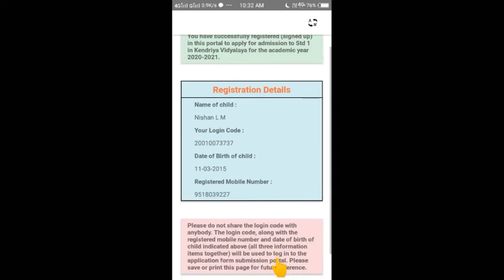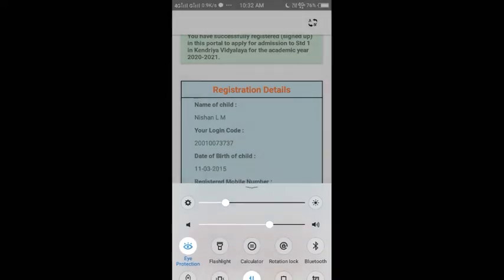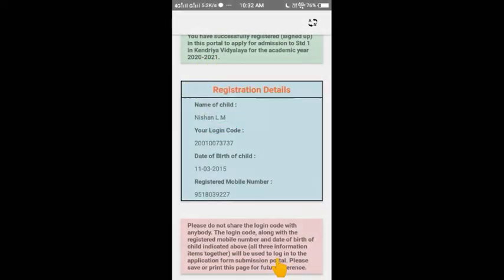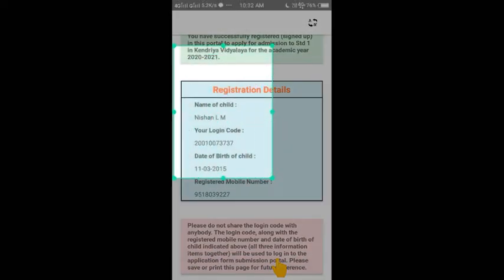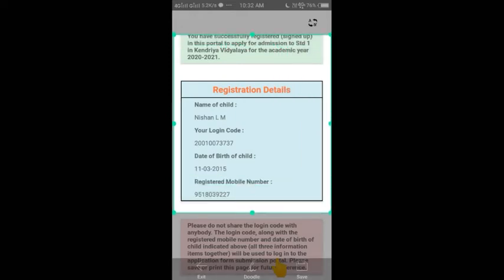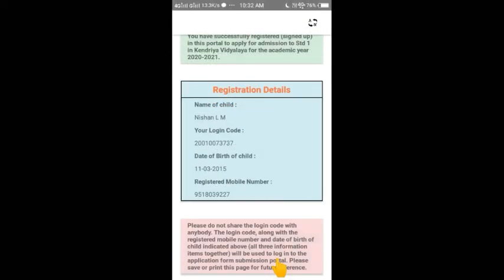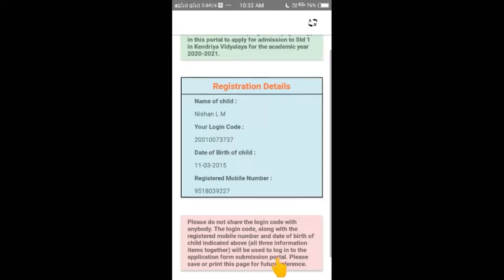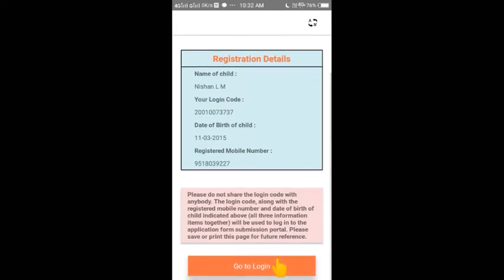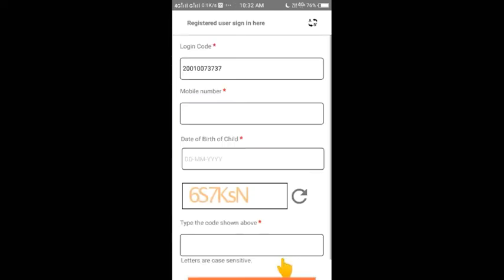So you can take a screenshot or save these details for printout. So you know your date of birth and these things. 11/3/2015 is my date of birth and my registration number, login code is 200 100 73737. And now I can go to login.